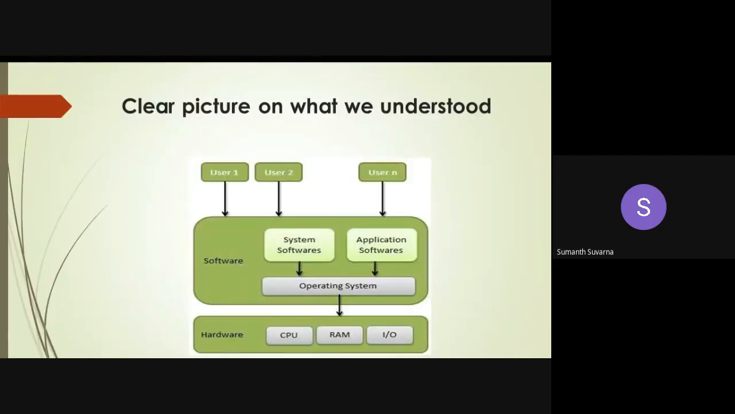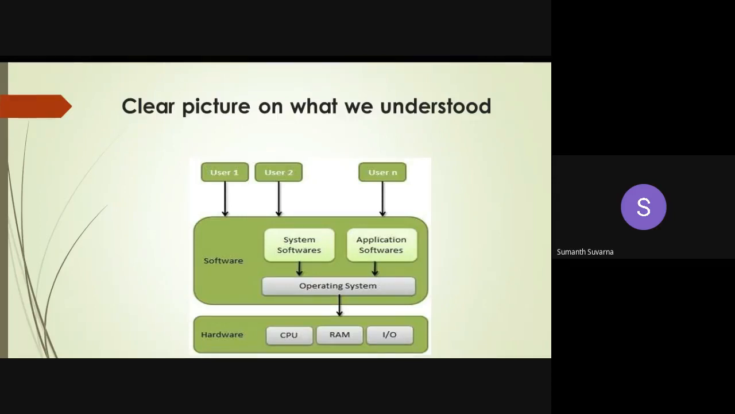Okay, good morning everyone. So today I will just report about this diagram. Always while discussing the operating system, we need to discuss this architecture. It is a general architecture. So here we will be having three layers: one is the hardware layer, the second is the software layer, and the third is the user layer.